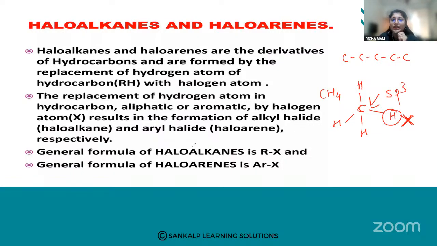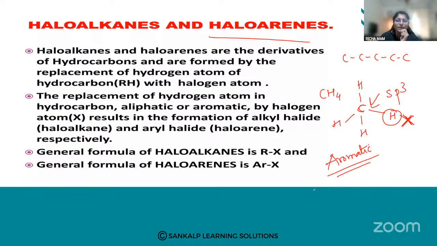Now, what do you mean by haloarenes, students? These are also halogen derivatives, but of aromatic hydrocarbons. What do you mean by aromatic?